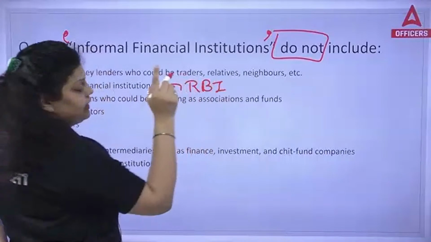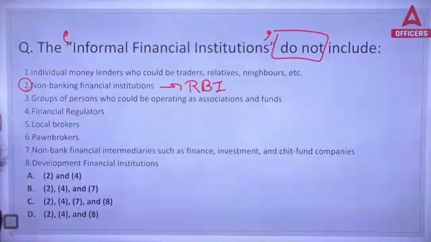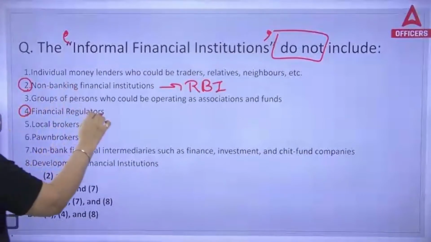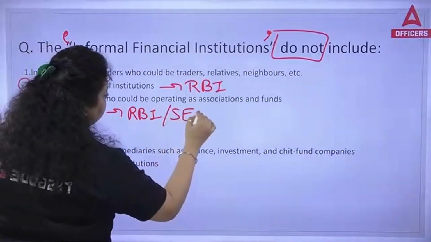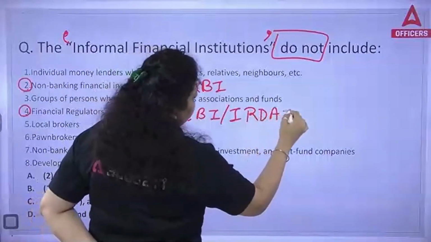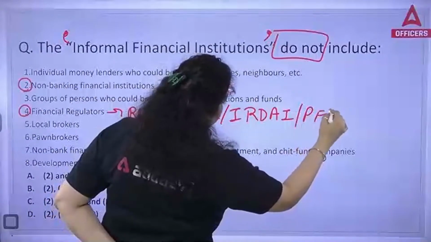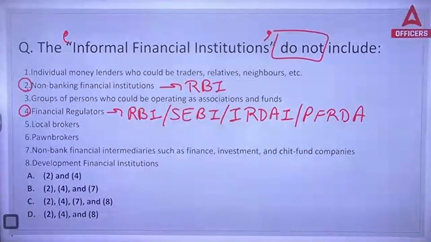The non-banking financial institutions are regulated by RBI. They were formed under the Companies Act but have to follow the RBI's rules and regulations. Second, financial regulators are whom? RBI, SEBI, IRDA, PFRDA. These are financial regulators. They are not a part of the informal financial system. And the last one is the 8th, development financial institution.